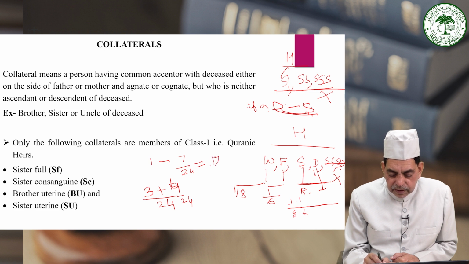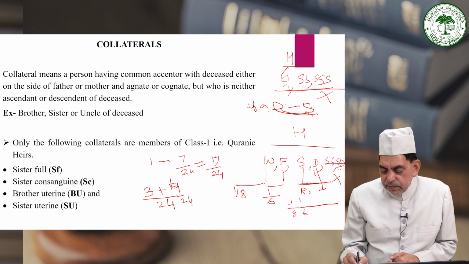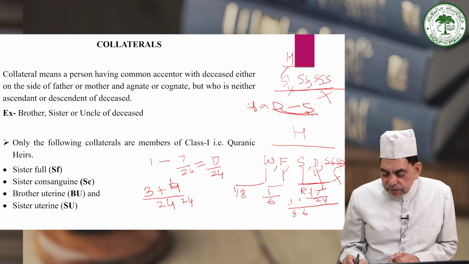17 by 24 is the value of the residue in this given example. And this 17 by 24 will be the residue, and the residue will be divided between son and daughter, and each son will take double of each daughter.